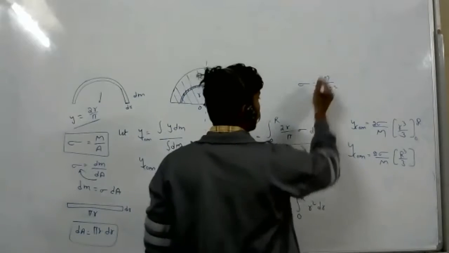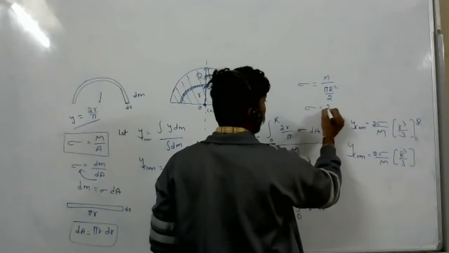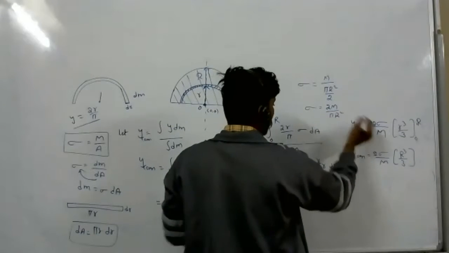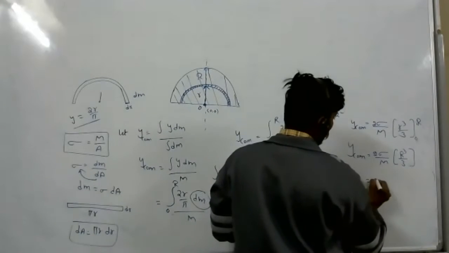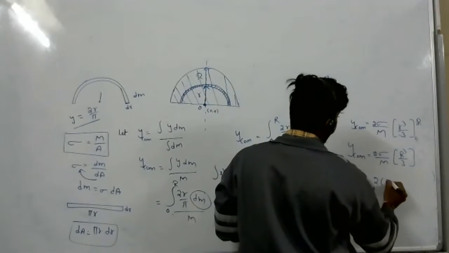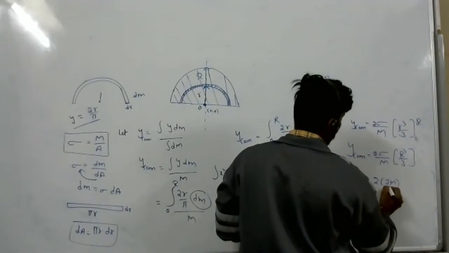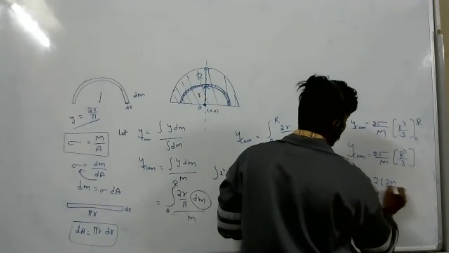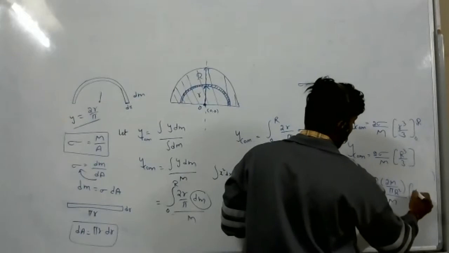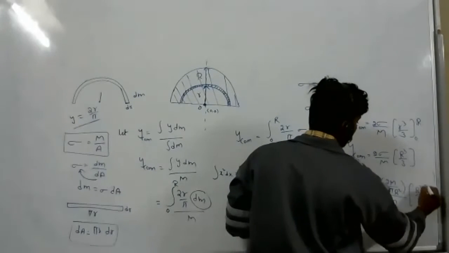Now the 2 will go up, so sigma equals m by pi r square. Substitute this. So 2 into 2m by pi r square, by m, into r cube by 3.